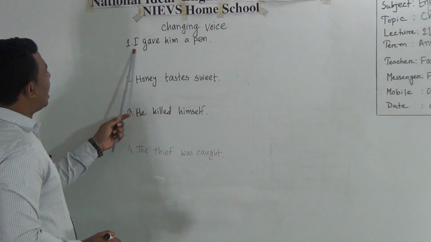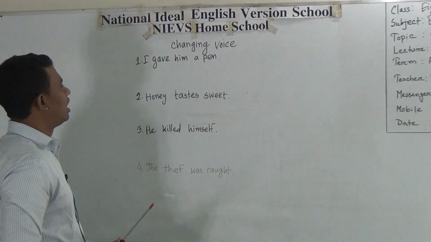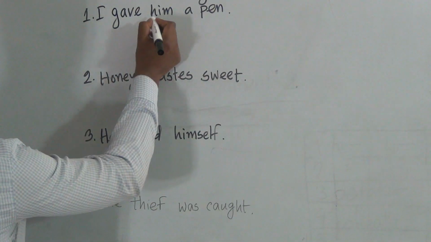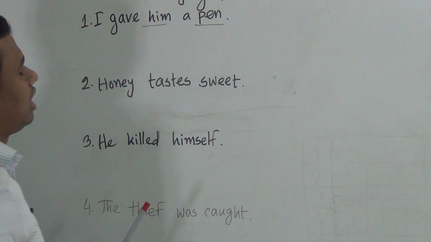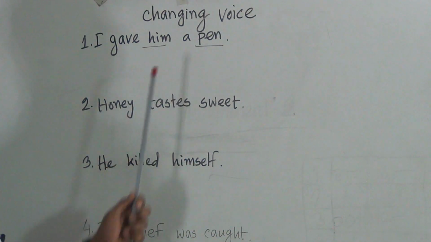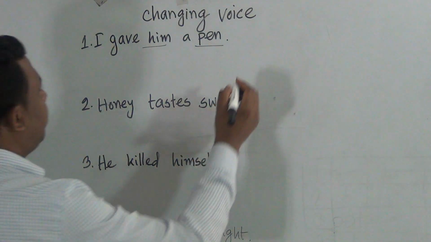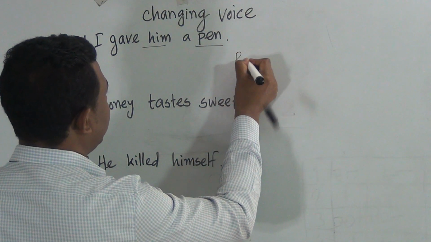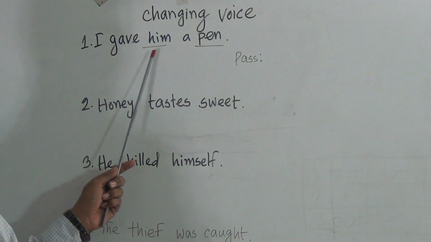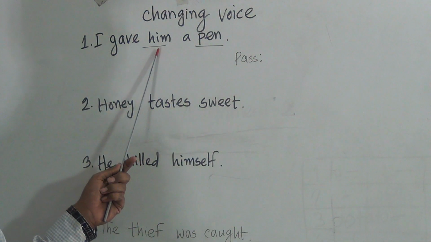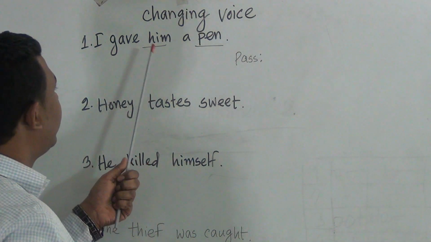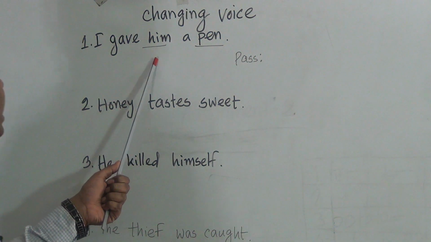Number 1 example, I gave him a pen. Dear students, in this sentence you can see that him and pen. In this sentence you will get two objects. Okay? So if you find any two object sentence, then personal objects are used at the beginning and as subject. So him's subjective form is he.